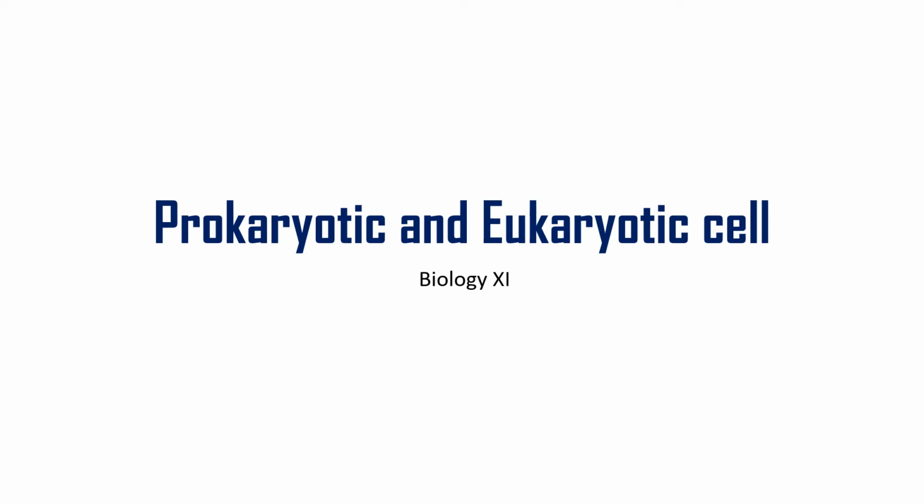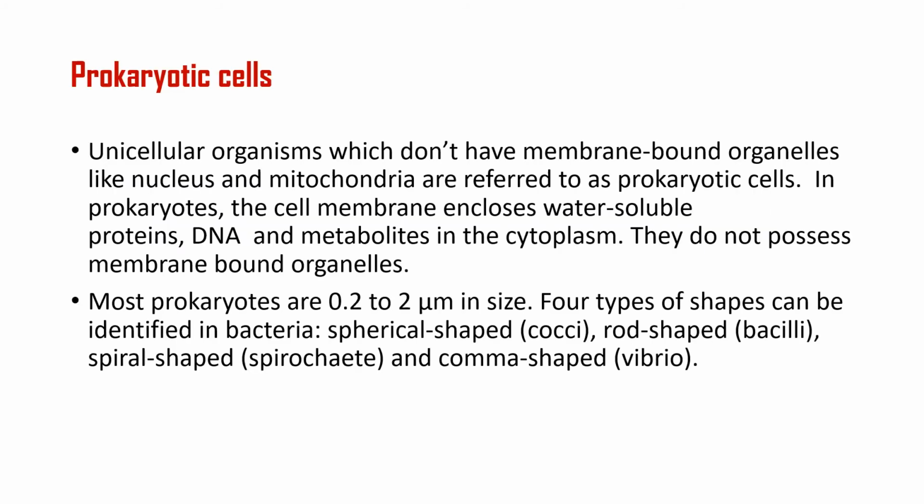Hello students. Today we are going to learn about eukaryotic and prokaryotic cells. So what are prokaryotic cells? Unicellular organisms. Unicellular means organisms which have only one cell, single celled organisms which don't have membrane bound organelles. Membrane bound organelles means organelles are surrounded by a membrane.